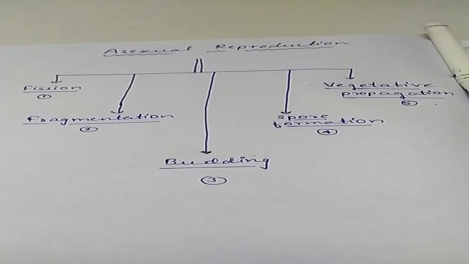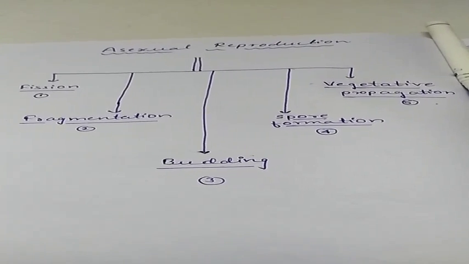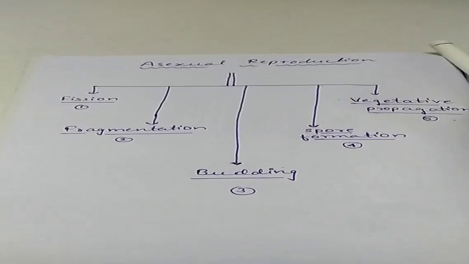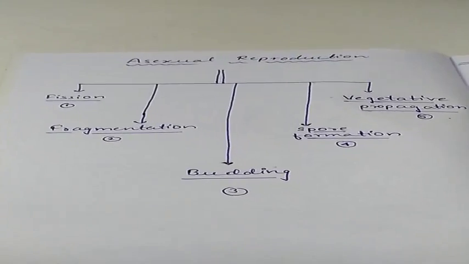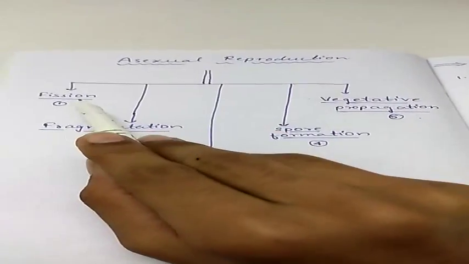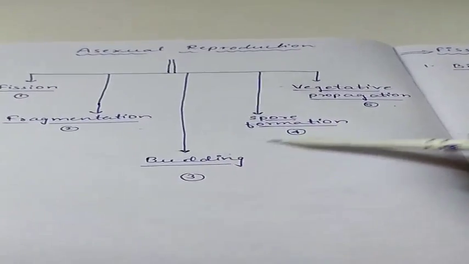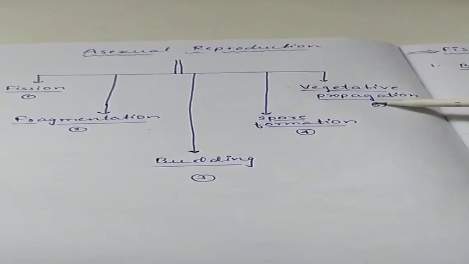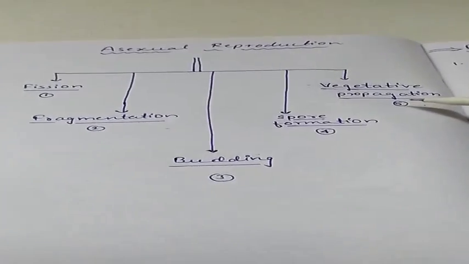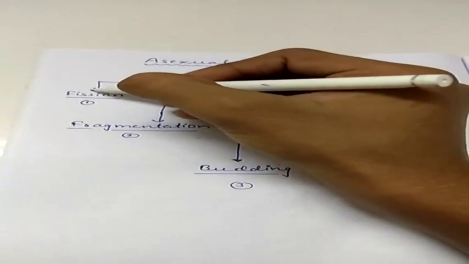And today I'm going to teach you about asexual reproduction. Principally, asexual reproduction is divided into 5 major kinds. The first one is fission, second one is fragmentation, third one is budding, the fourth one is spore formation, and the fifth one is vegetative propagation. First, we'll learn about fission.